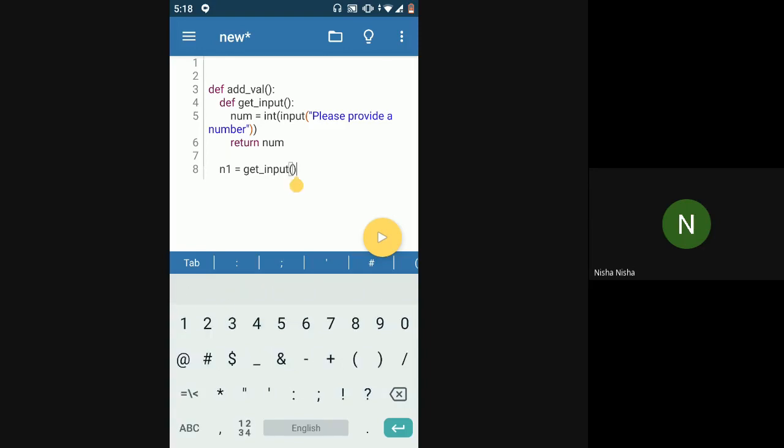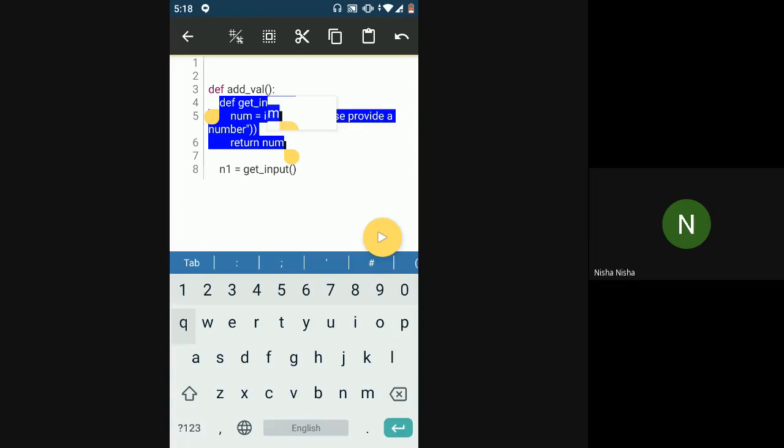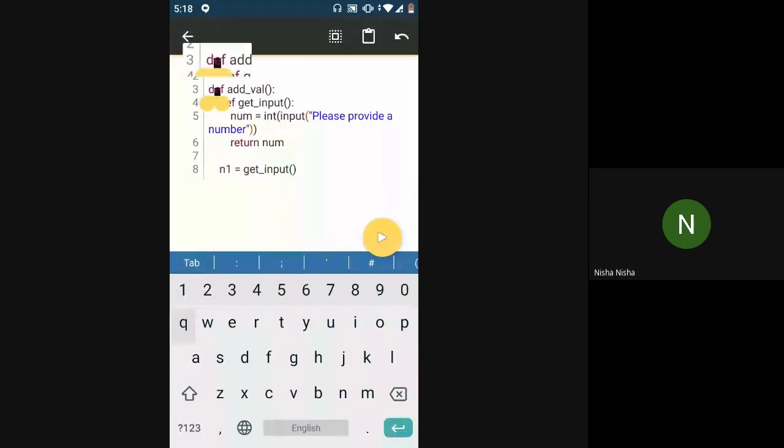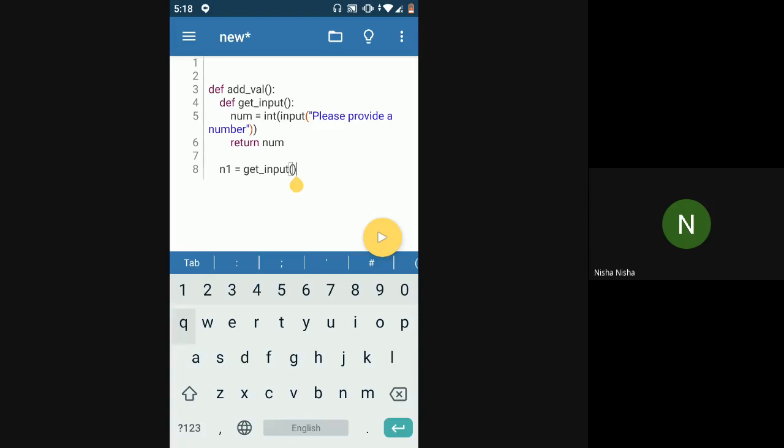Right? So now I have an inner function. First of all, with the indentations, you should understand what is a part of which function. This is my whole function. All of this is a part of the add val function, and inside add val, I have this get input function.